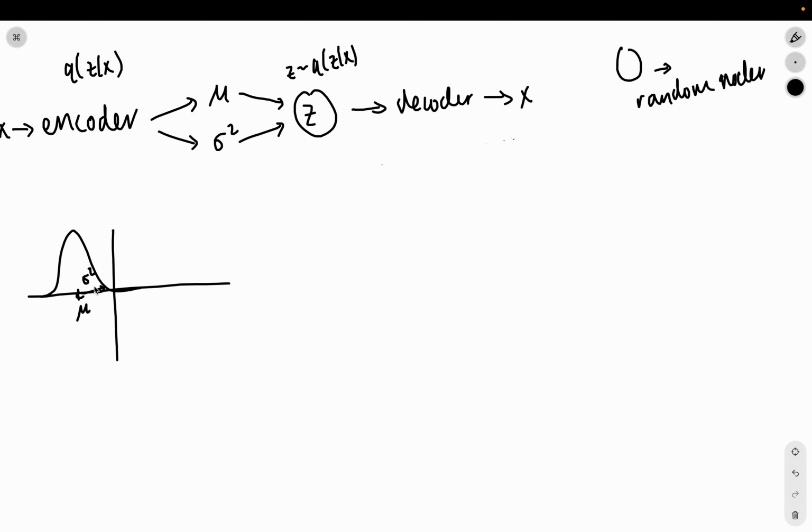Right? Standard deviation, variance, whatever. I use them interchangeably. They mean the same thing. One of them is squared, one of them's not. All right. Now, we want to sample from here.